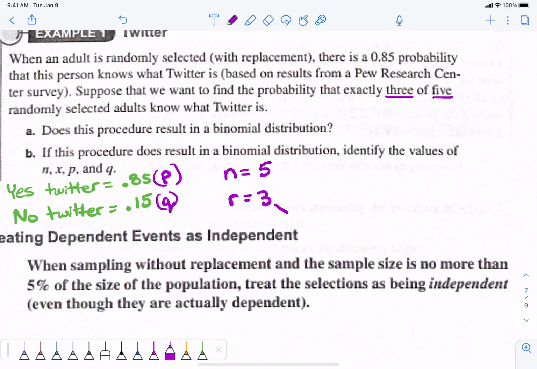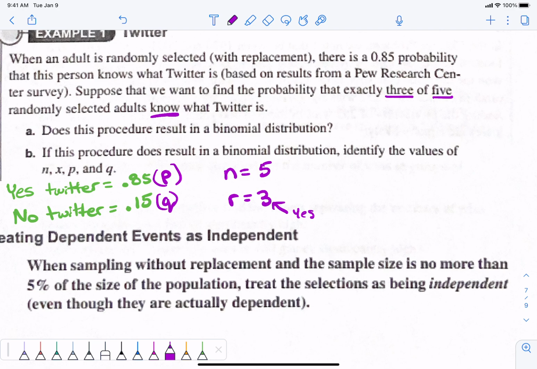Now, are we talking about those 3 people knowing Twitter or not knowing Twitter? That's what they said: 3 of 5 know what Twitter is. So this 3 is going to be yes Twitter. I'm designating that to go together. Does that make sense?